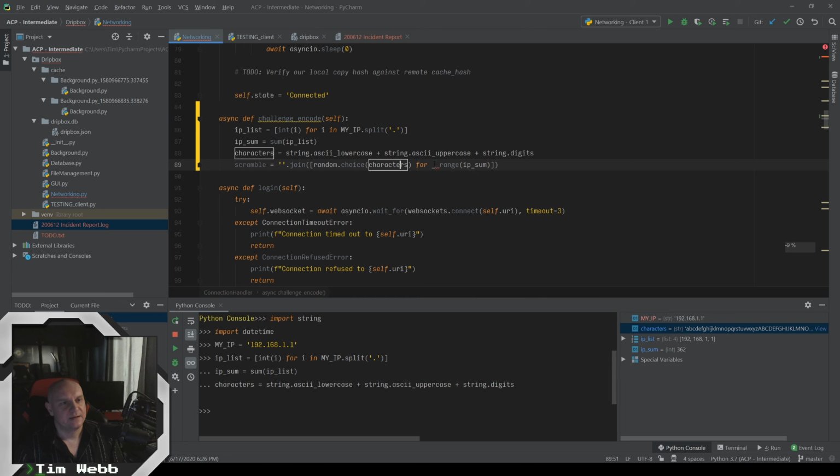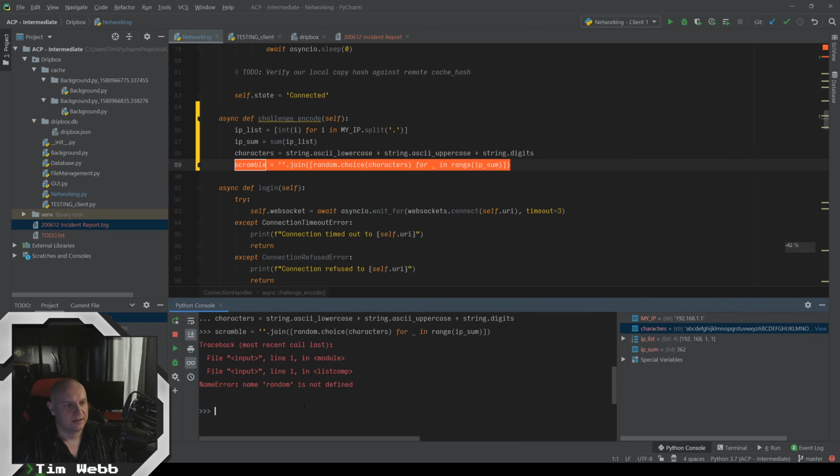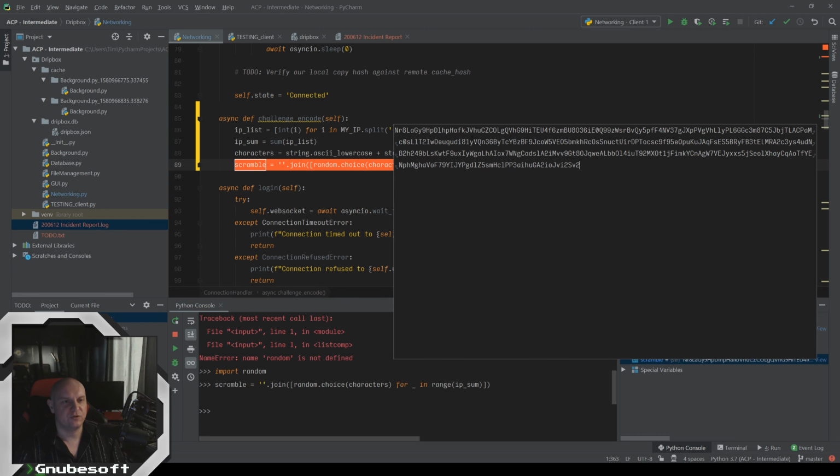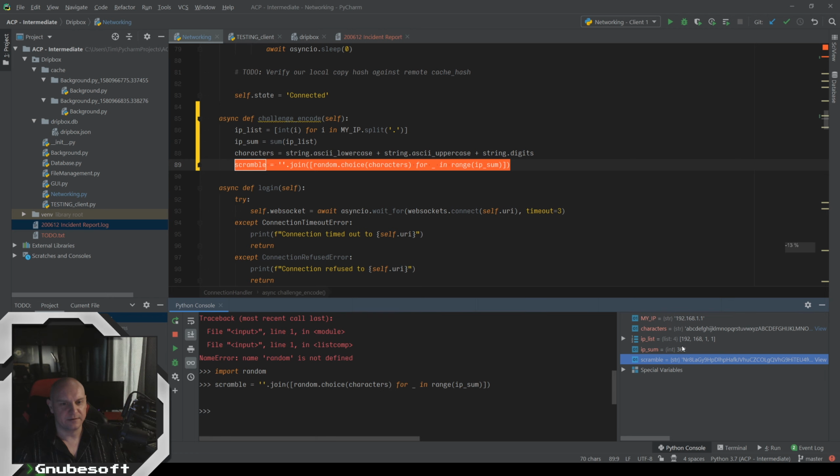So I'm saying from 0 to whatever our IP adds up to, pick a random character. You can do that over and over and over again until you reach that total number of IP sum, and it's going to create a whole big scramble of things. So let's see what that looks like. So we got this huge scramble of things that is 362 characters long.